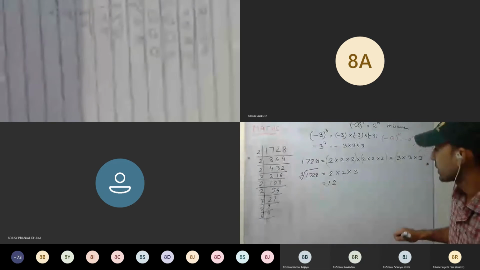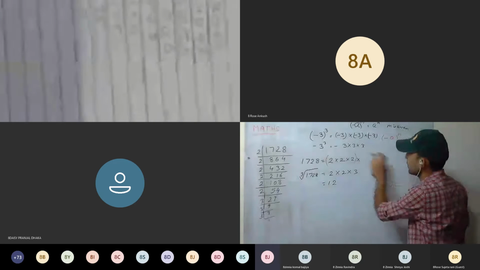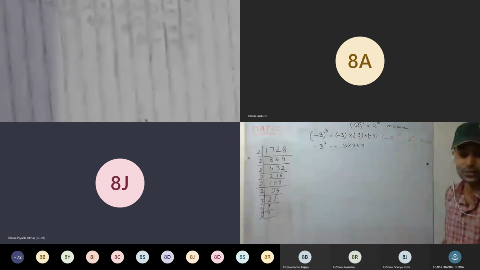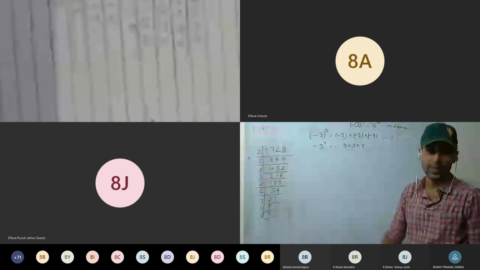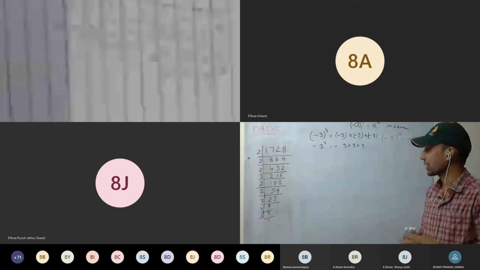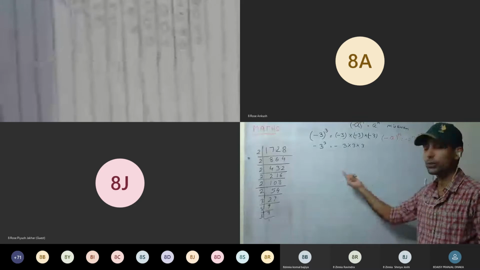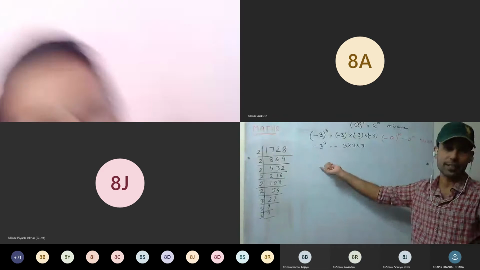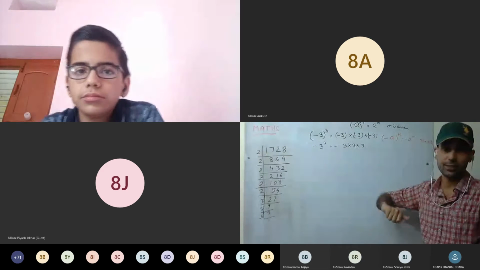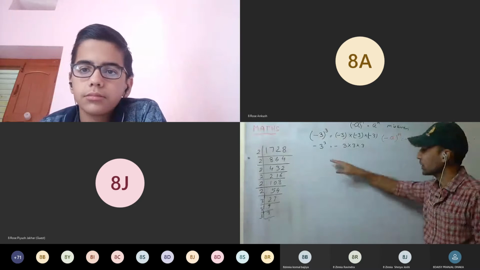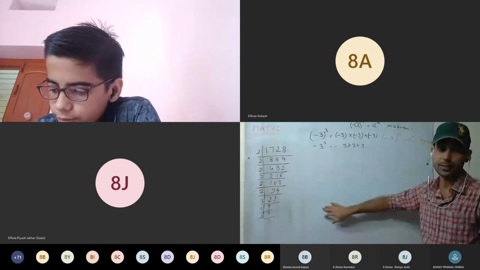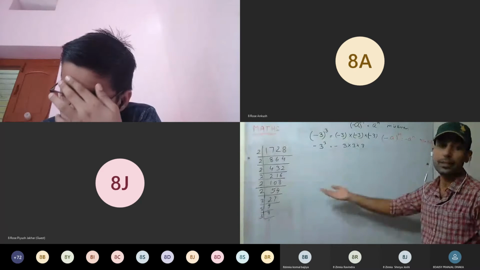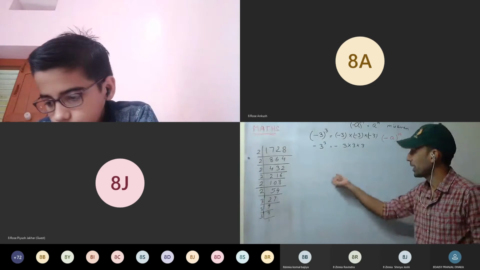Sir, can we write the fifth question's answer directly? Don't write it directly. You have to find it here, so steps are required. But directly you can check. If 3 zeros are there, that means 10 is the answer. So that is just for checking. Here, you have to write the steps as well. In examination, don't write directly. You have to put the steps. But I have given that just to get an idea whether you did it correctly or not. And later, in higher classes, you can directly do it.